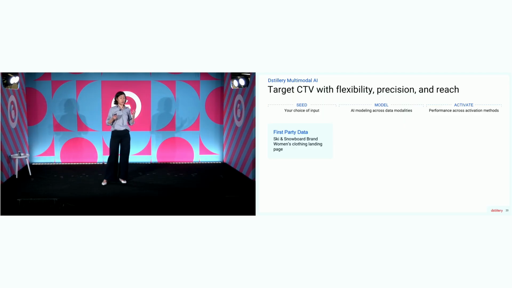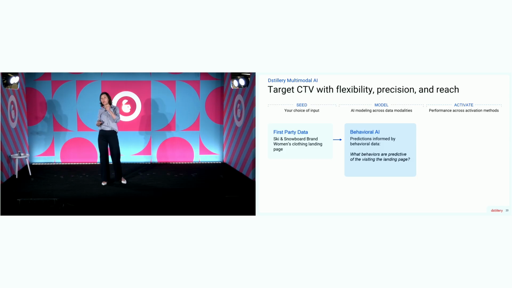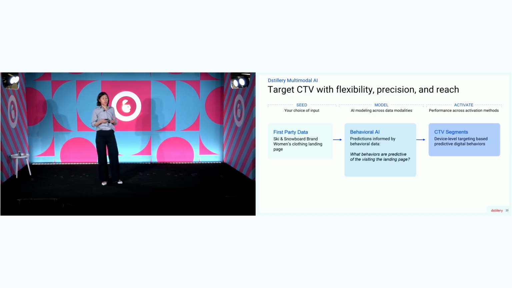the women's clothing landing page. And so now they can take that seed. We can look at the behavioral signals to see which behaviors are predicted to drive conversions for that specific action. And then we can use that to activate on CTV to find the devices that are associated with behaviors that we see in our behavioral data is predicted to drive that action.